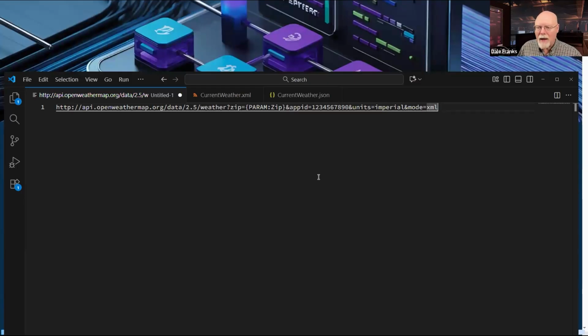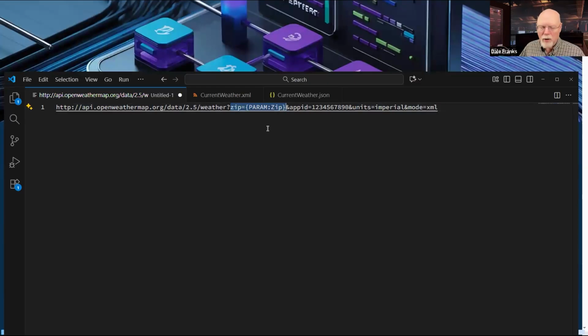Now, the way that I ask for it in this example, and this is the format that Open Weather Map uses, is I use URL parameters, right? So I have a parameter in my business value.